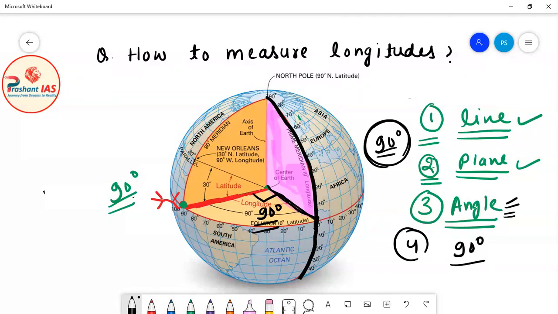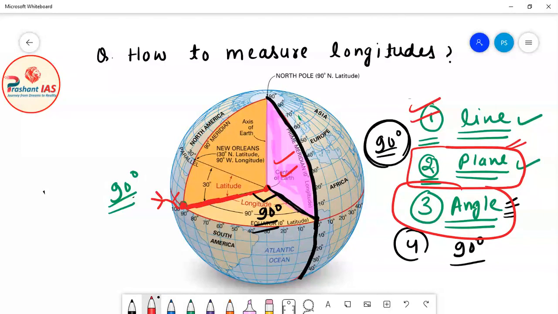Now I hope you all have understood how to measure the value of longitude. Once again I am revising it for you. First, you have to draw a line segment between that point on the surface of the earth and the center of the earth. Then you have to identify the plane of prime meridian. After that, you have to measure the angle between the plane of prime meridian and that line segment. The measure of this angle will give you the value of longitude at that place. For example, if the measure of angle is 90 degrees, then the longitude of that place is also 90 degrees. So in this way, you can measure the longitudes.